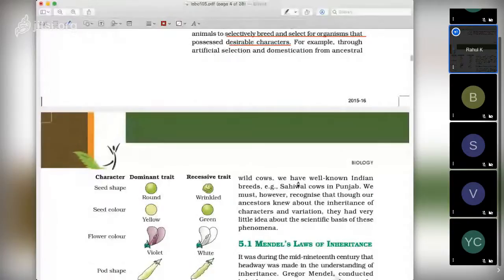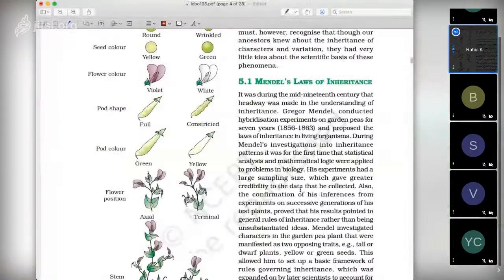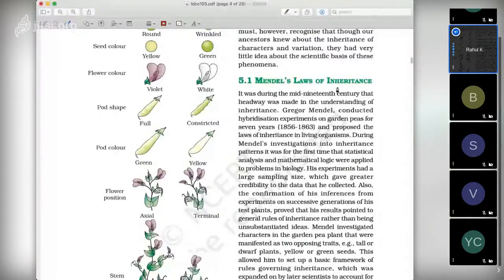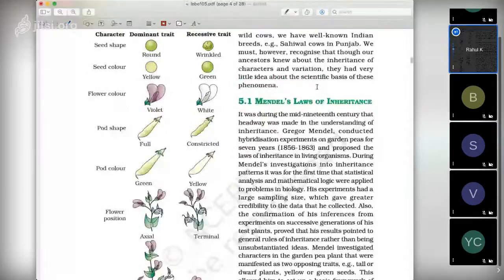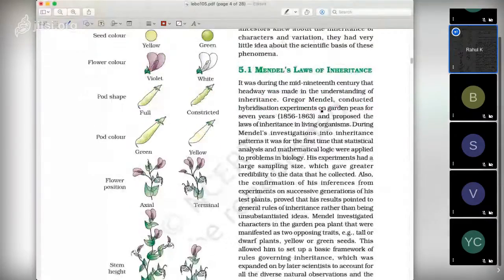Now next is Mendel's laws of inheritance. Mendel did significant work for understanding the pattern of inheritance. Gregor Johann Mendel worked in the mid 19th century, and he used the garden pea. He did hybridization experiments on garden pea and proposed the laws of inheritance in living organisms.